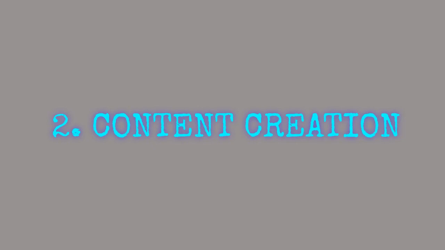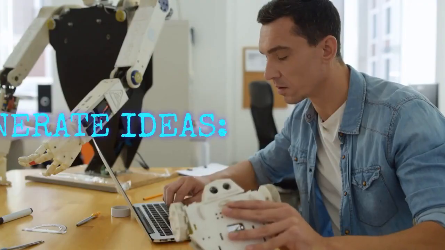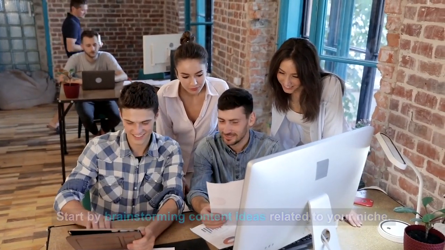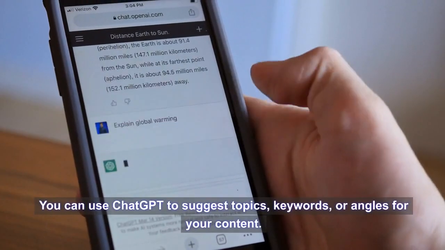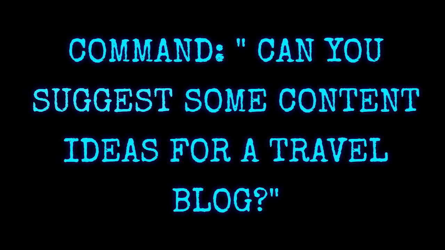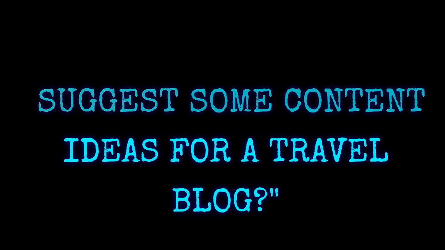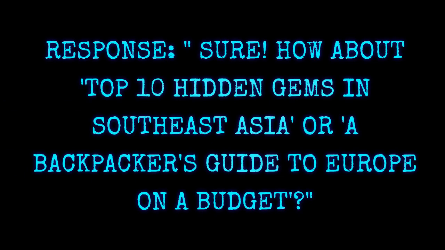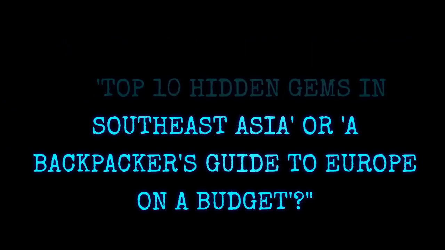2. Content creation. Generate ideas. Start by brainstorming content ideas related to your niche. You can use ChatGPT to suggest topics, keywords, or angles for your content. GPT input example. Command: Can you suggest some content ideas for a travel blog? Response: Sure, how about top 10 hidden gems in Southeast Asia, or a backpacker's guide to Europe on a budget?